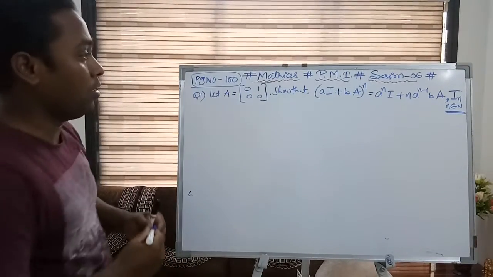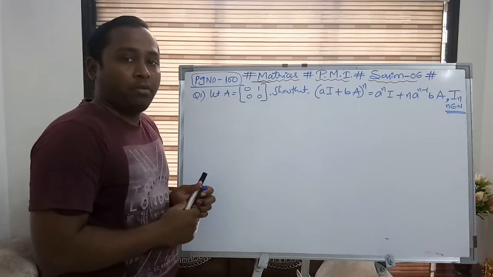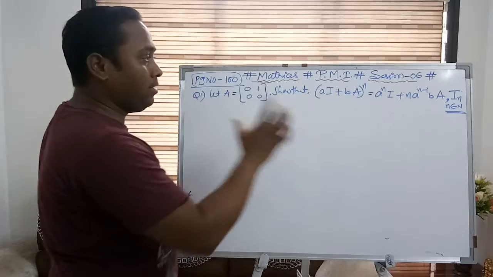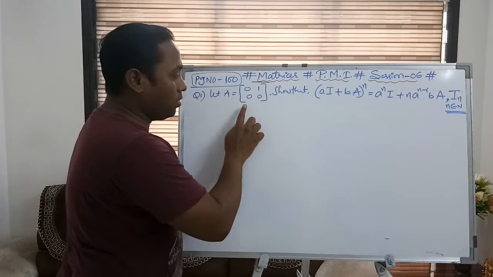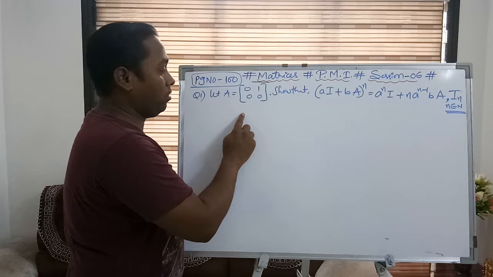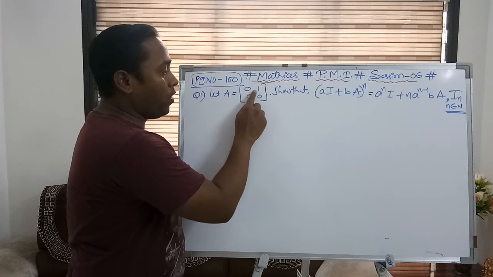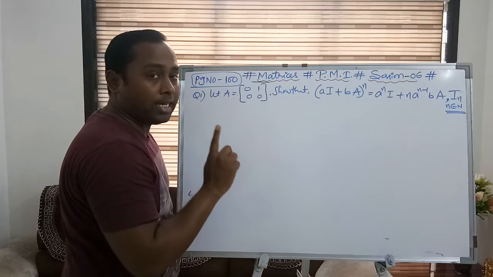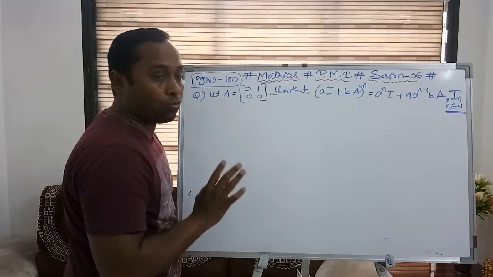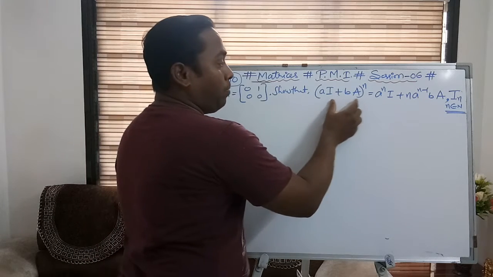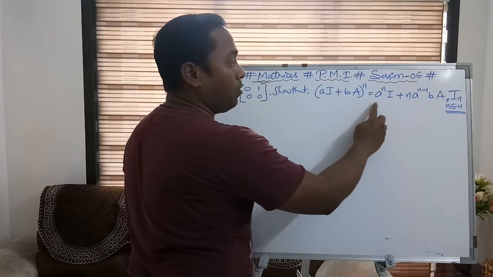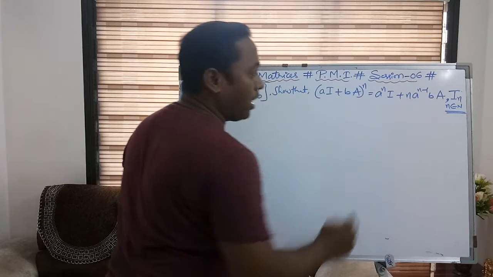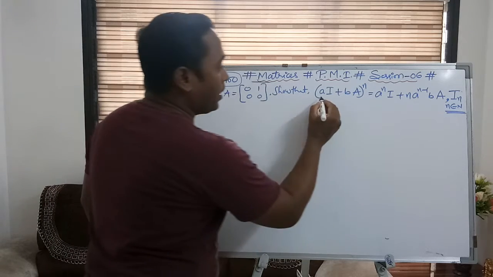See this question. It looks complicated, but it is a result based on a condition. This result is only valid for the 2 by 2 matrix of the form 0 1 0 0. If it is a 2 by 2 matrix and I stands for the identity matrix of order 2, 1 0 0 1, then (aI plus bA) whole to the power of n is equal to a power n into I plus n into a power n minus 1 into b into A. And what are a and b?